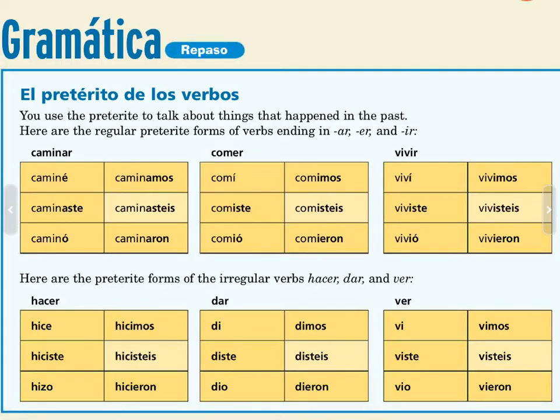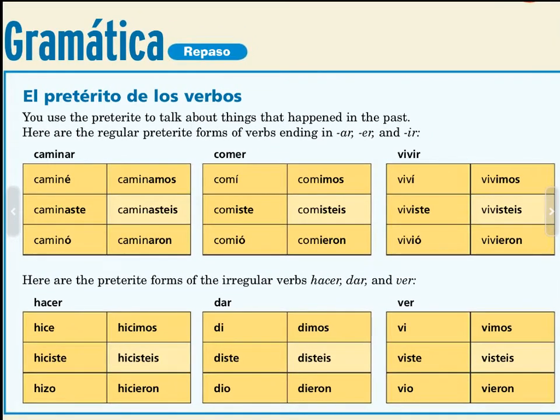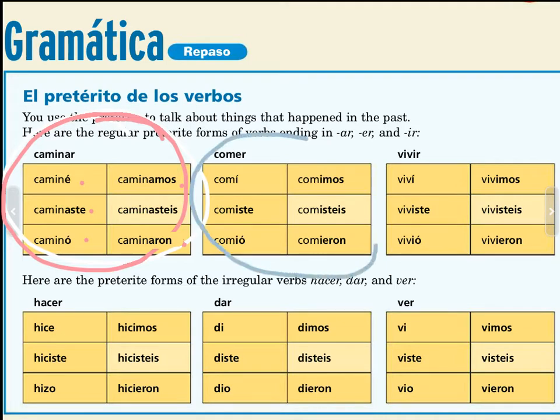Okay, so these are your regular AR verb endings: é, aste, ó, amos, aron. Okay? Let me erase that so you can see that ending a little bit better. A-R-O-N, aron.